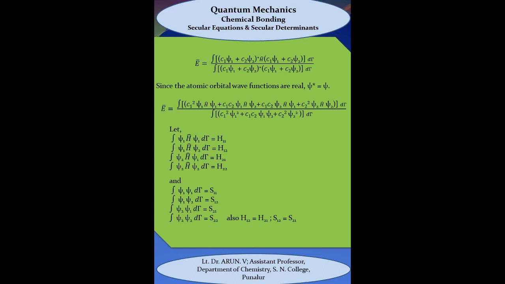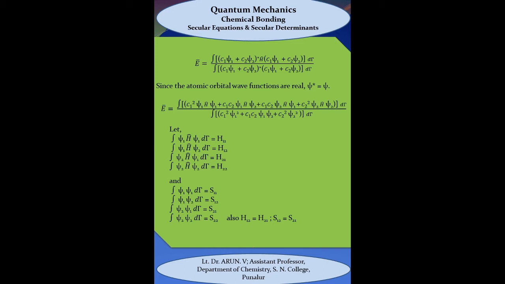Since we know that the atomic orbitals are real, therefore psi star is equal to psi. Therefore, the energy is equal to the integral of C1 square psi1 h cap psi1 plus C1 C2 psi1 h cap psi2 plus C1 C2 psi2 h cap psi1 plus C2 square psi2 h cap psi2 dt, divided by the integral of C1 square psi1 square plus 2 C1 C2 psi1 psi2 plus C2 square psi2 square dt.